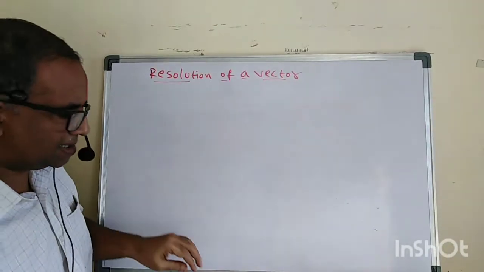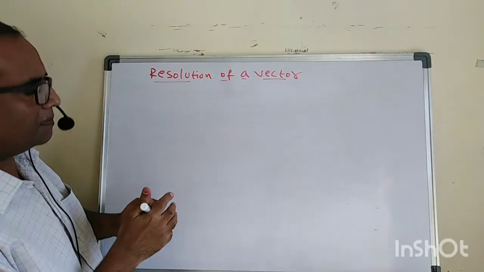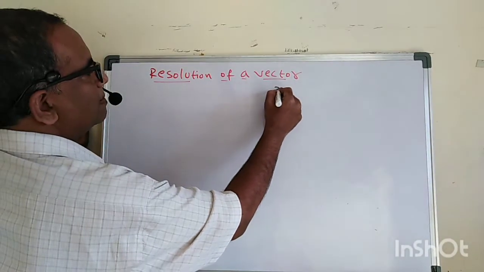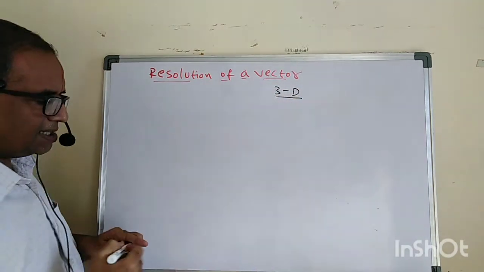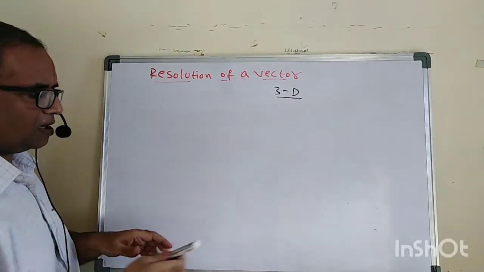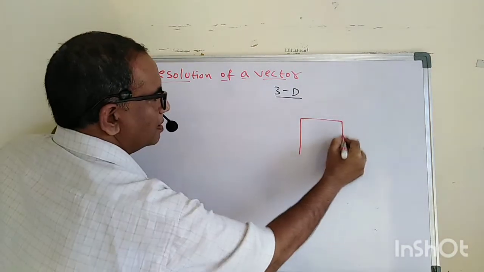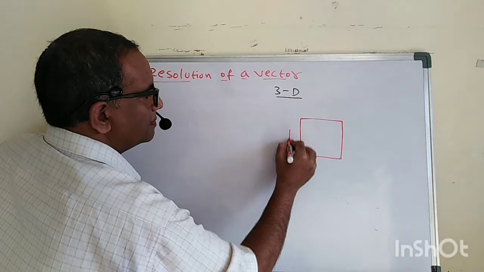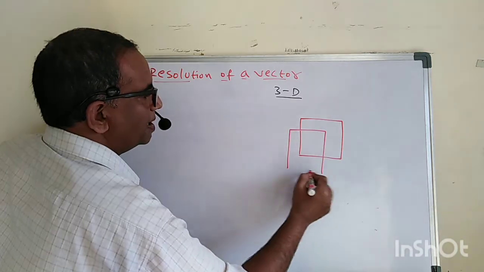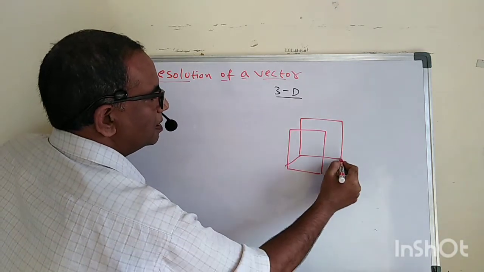See carefully, this is three-dimensional. Let us consider one volume, one cube shape. This is the cube.